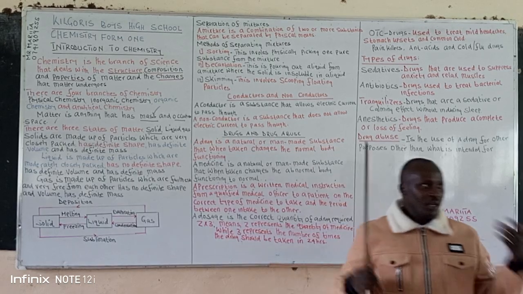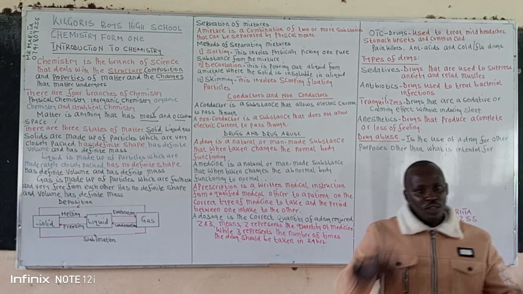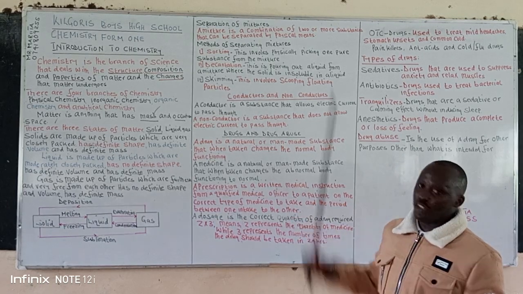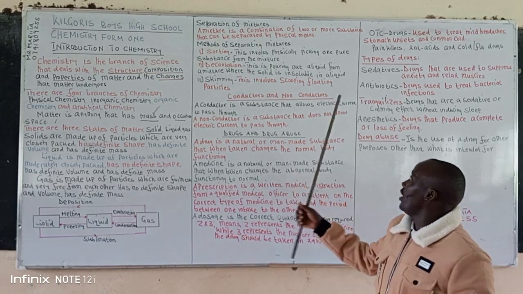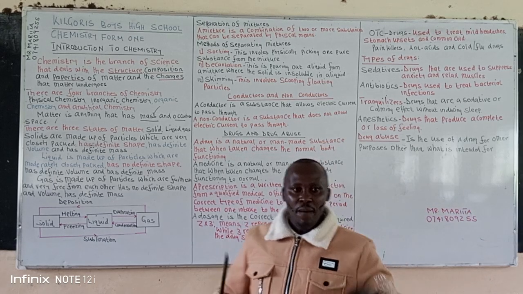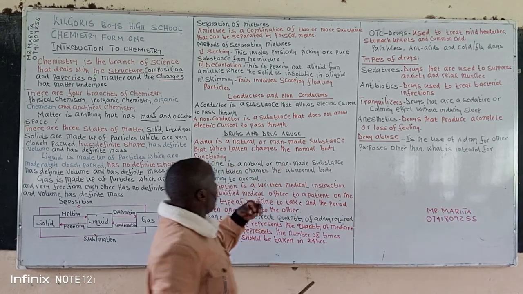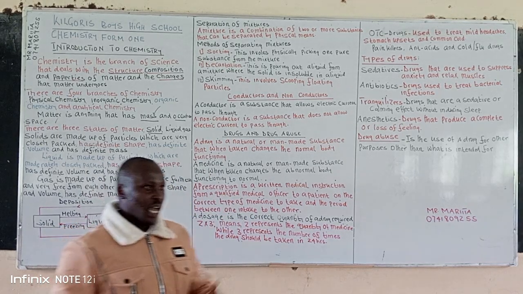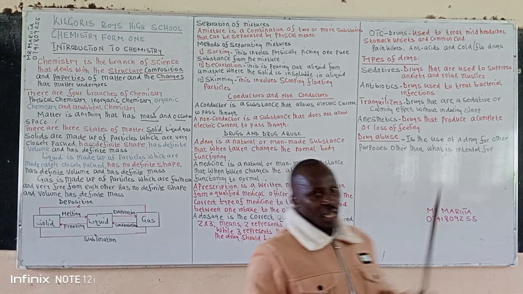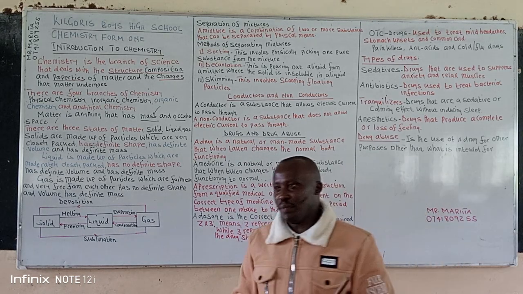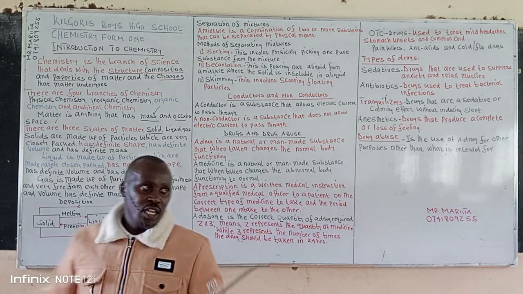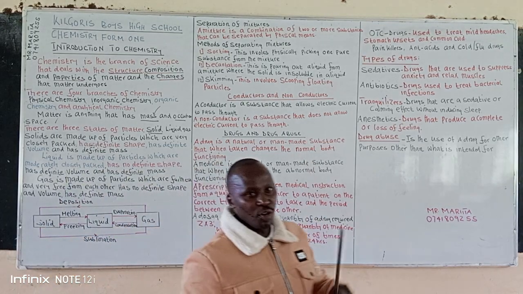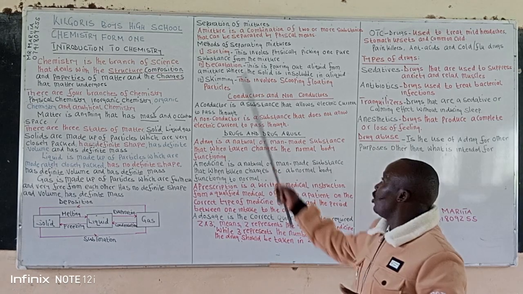From your primary level, we have methods of separating mixtures. One method of separating a mixture is what we call sorting. Sorting involves physically picking one pure substance from the mixture. An example is a mixture of maize and beans. If you want to have beans from maize, or maize from beans, you will be using what we call sorting.